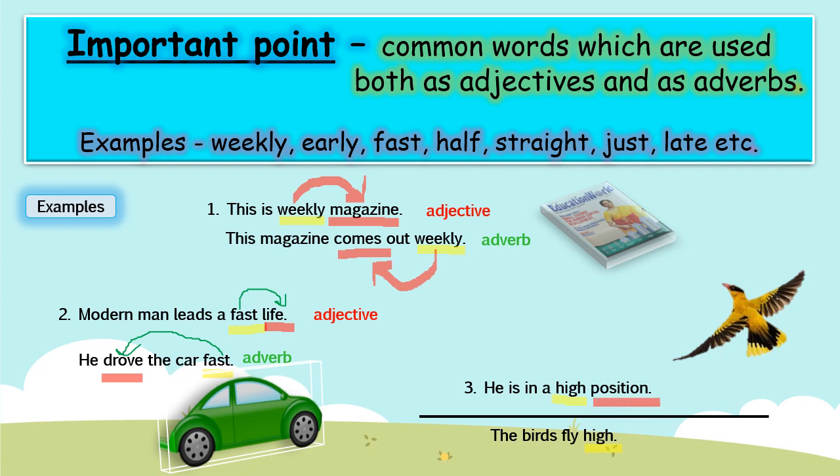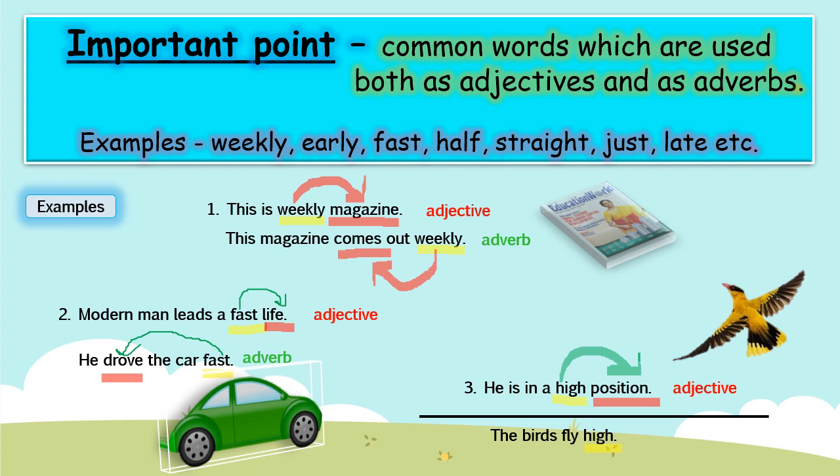What is position? Jagah, in Hindi we say. It is telling the place of a person. Position here refers to post, to designation. So this is a noun. So the word high is describing the noun position. So what is this? Adjective.